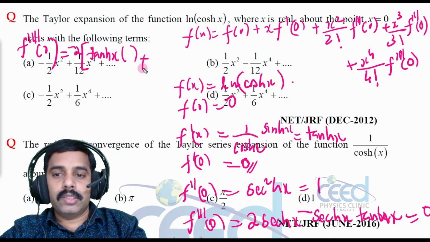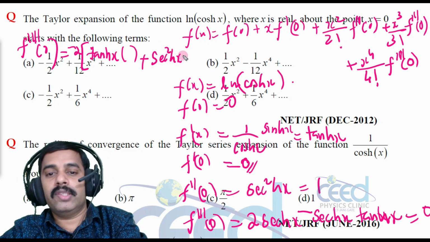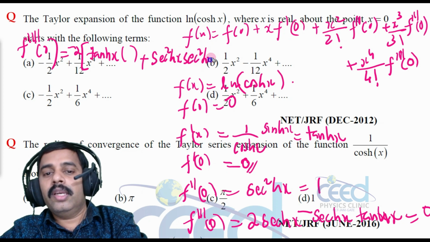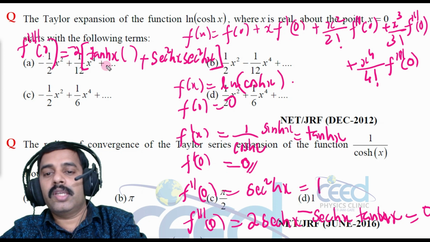Now the next term is sec square hx into tan hx on differentiation, we have again sec square hx. Now if I put x equal to 0, this term will be 0. So this term we need not write.